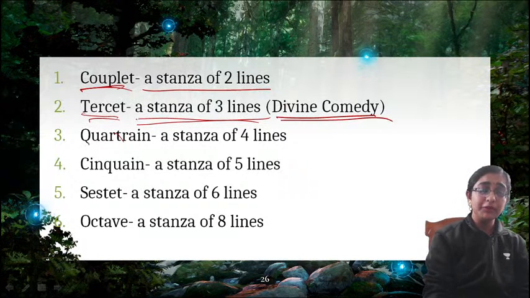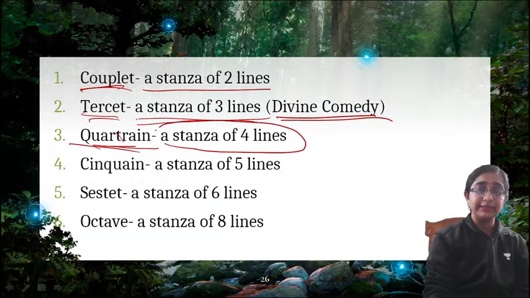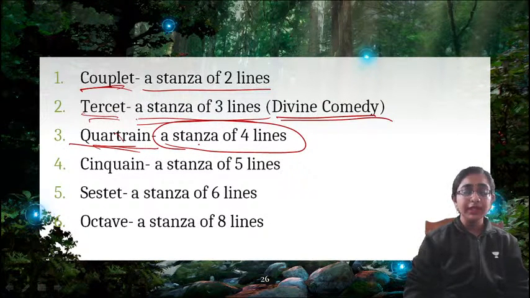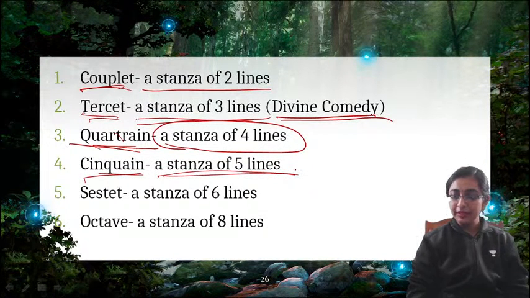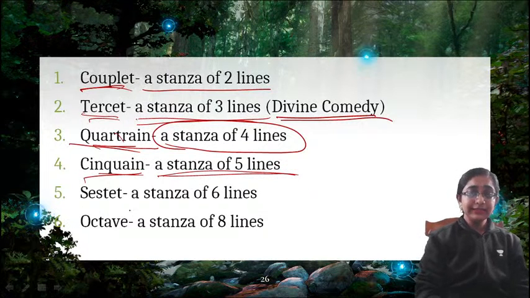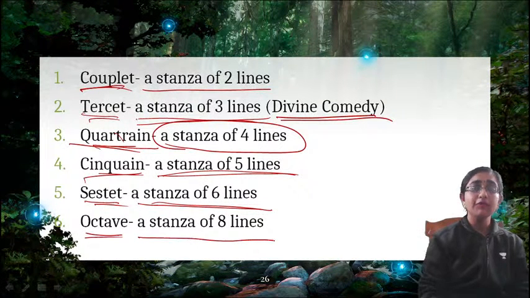Now quatrain, we often use this quatrain. Quatrain means stanza of 4 lines. Clear? Then cinquain. Cinquain means stanza of 5 lines. Then next is sestet, a stanza of 6 lines. You all know sestet and octave, a stanza of 8 lines.